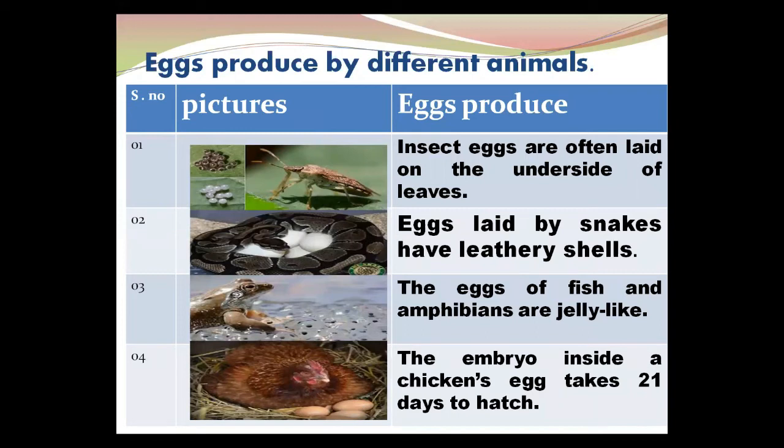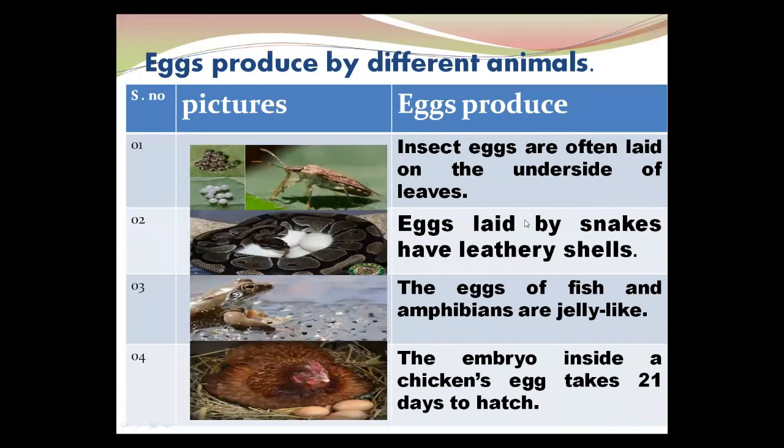Now there are some other animals which we are discussing here. Just like insects, which are invertebrates, insects' eggs are often laid on the underside of the leaf. When you turn the page and look at the lower side, you observe small eggs there.